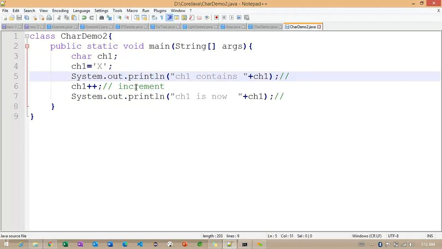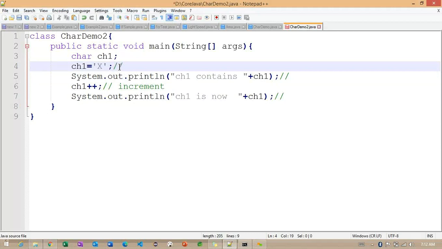For example, just for understanding, if the x value we have is 88, then the 88 is going to be incremented here. So it will become 89.